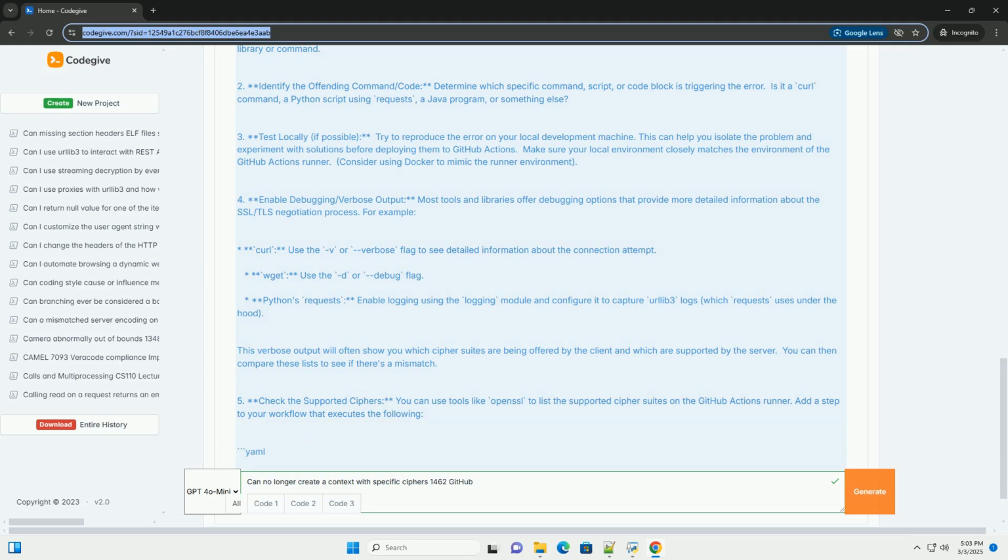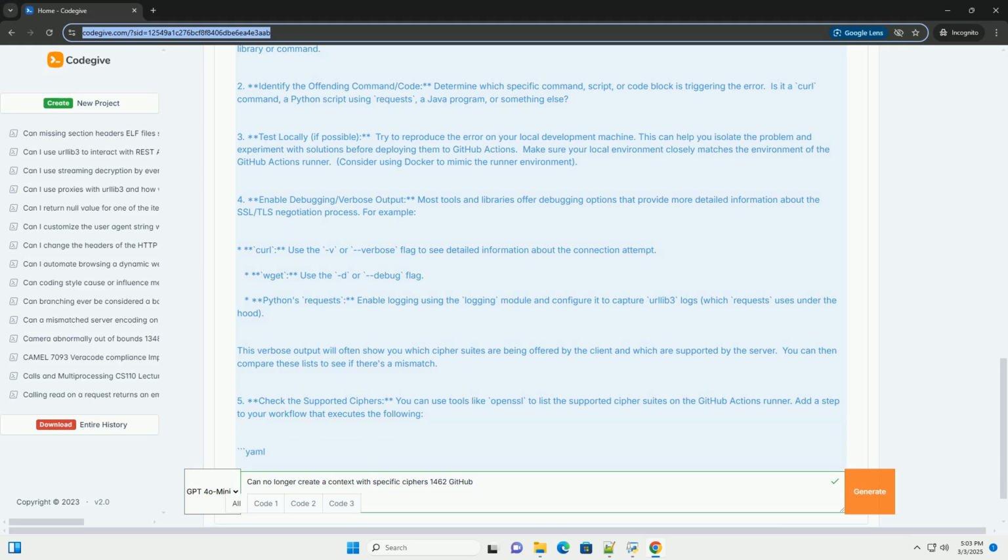3. Test locally: if possible, try to reproduce the error on your local development machine. This can help you isolate the problem and experiment with solutions before deploying them to GitHub Actions. Make sure your local environment closely matches the environment of the GitHub Actions runner. Consider using Docker to mimic the runner environment. 4. Enable debugging or verbose output.